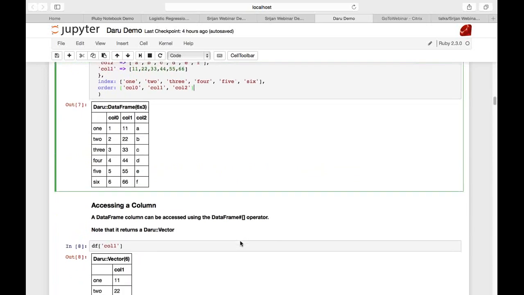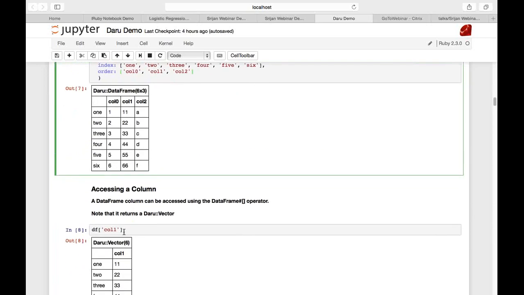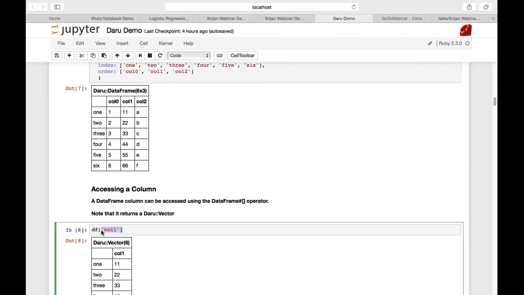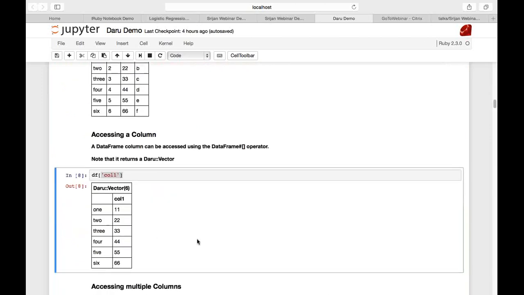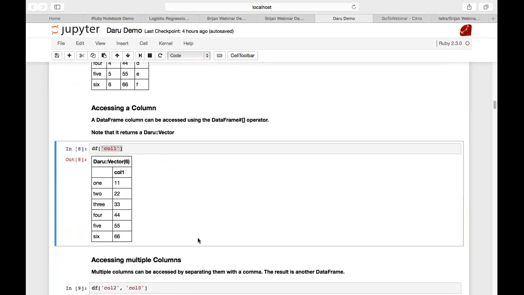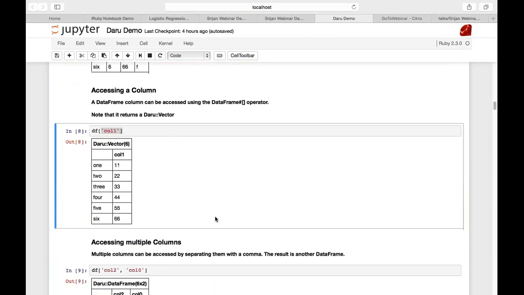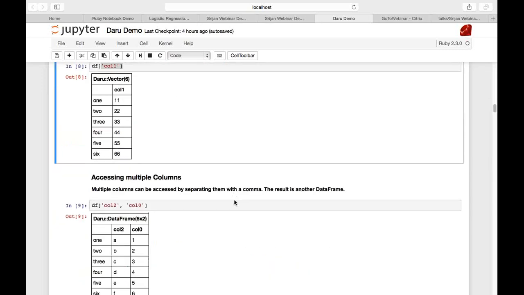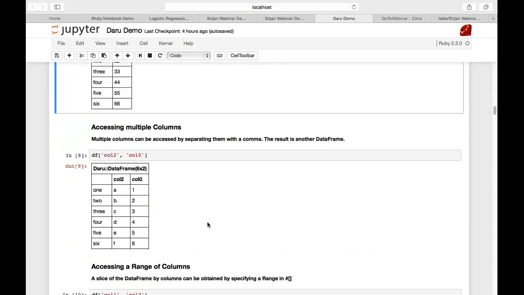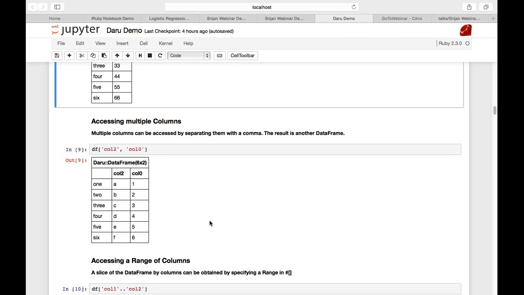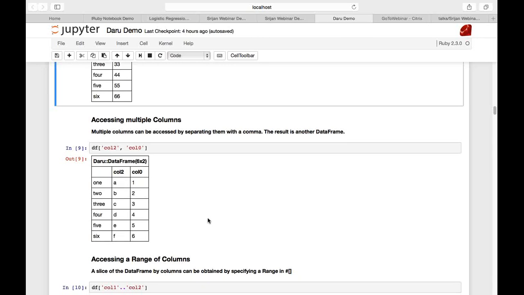Now if I want to access a column, I can just specify it by saying column 1, and I get the Daru vector. If you want to access multiple columns, you can separate them with the comma operator, and it will return the columns as a data frame. In the form of a range, that can be done as well.